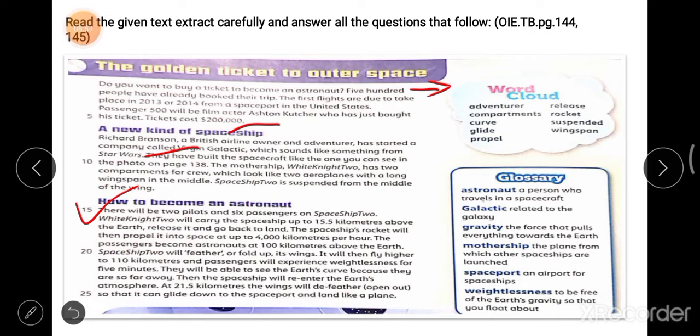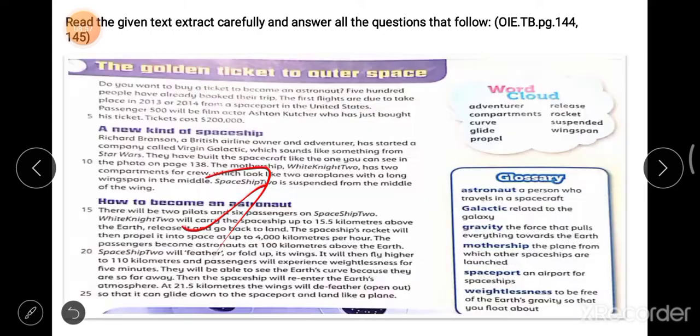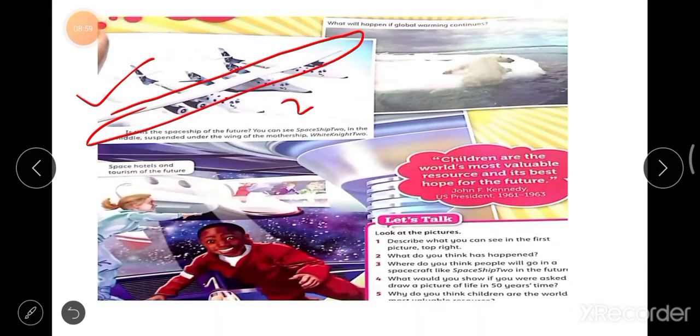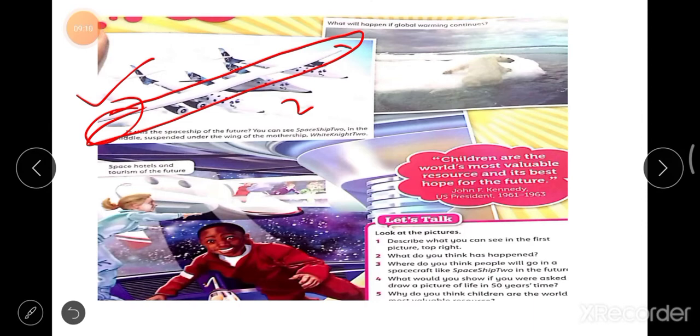Then what happens to that ship? You look at the shape: it will fold up its wings. These are the wings, you can clearly see, and they will be folded. It will then fly higher to 110 kilometers, and passengers will experience weightlessness for 5 minutes.